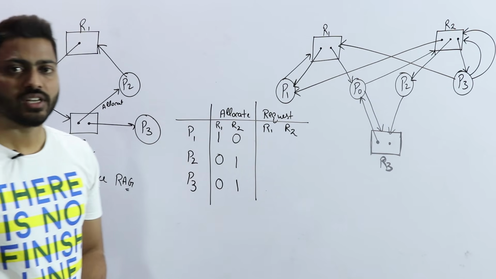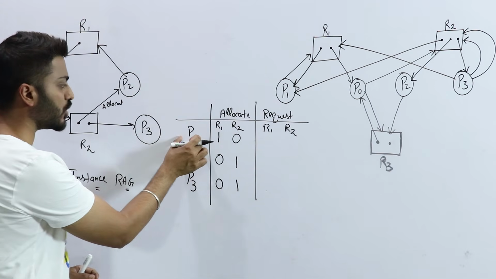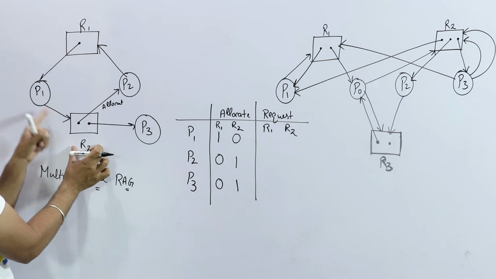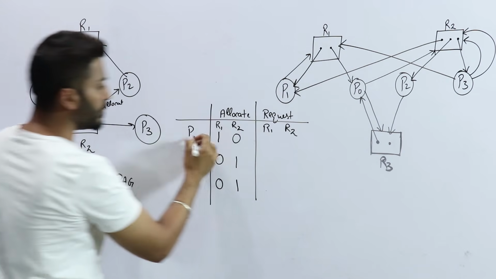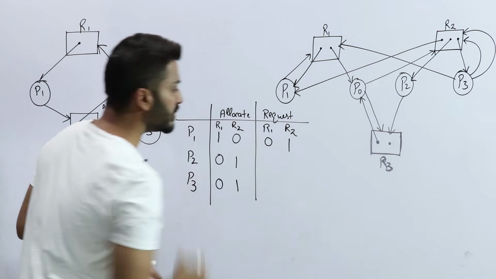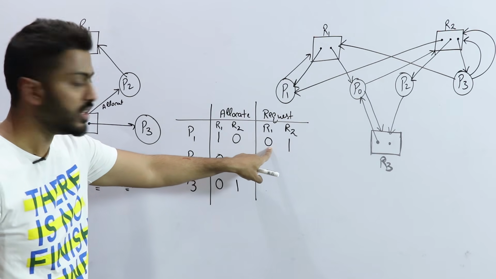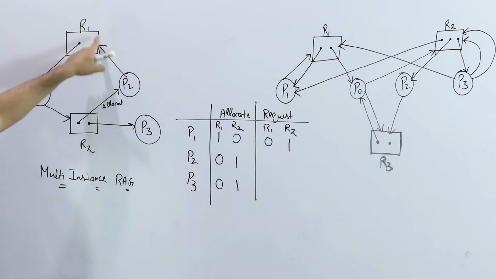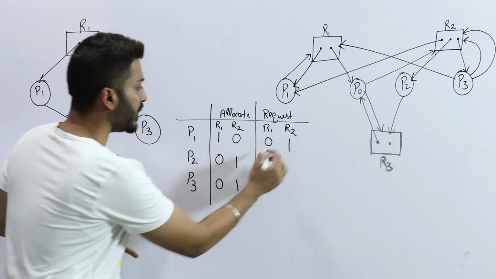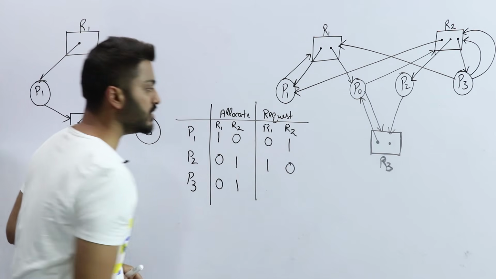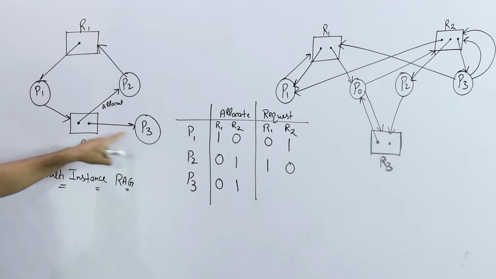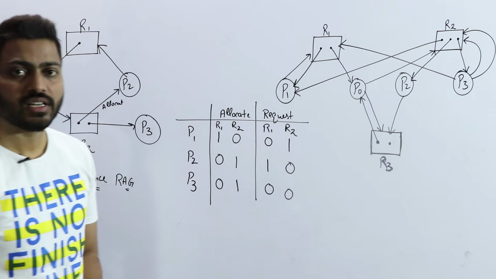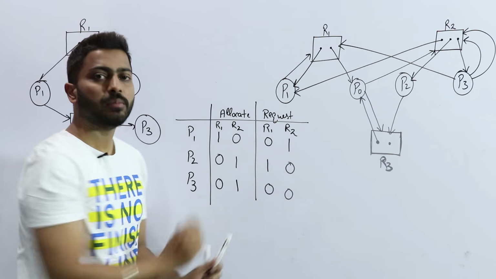So this is a simple way of writing the allocation. Now writing the request. Which process is requesting which resource? P1 is requesting for R2. So just write 0 for R1 because it is not requesting R1. P2 is requesting for R1. So just write 0 for R2. P3 is requesting nothing.